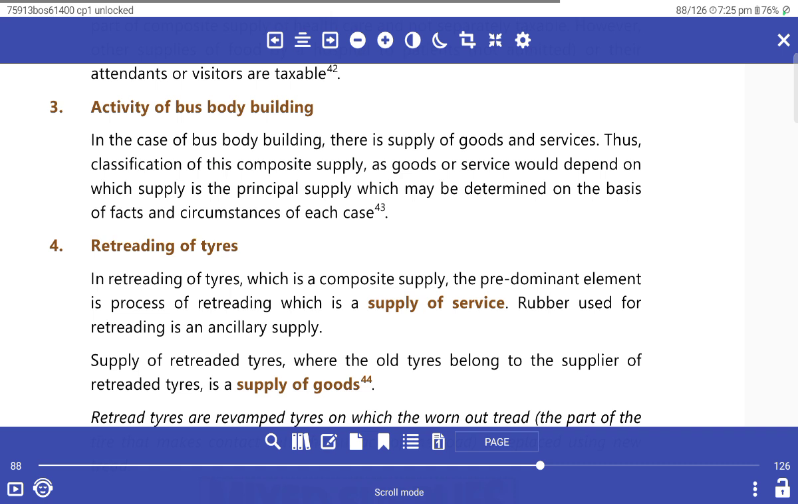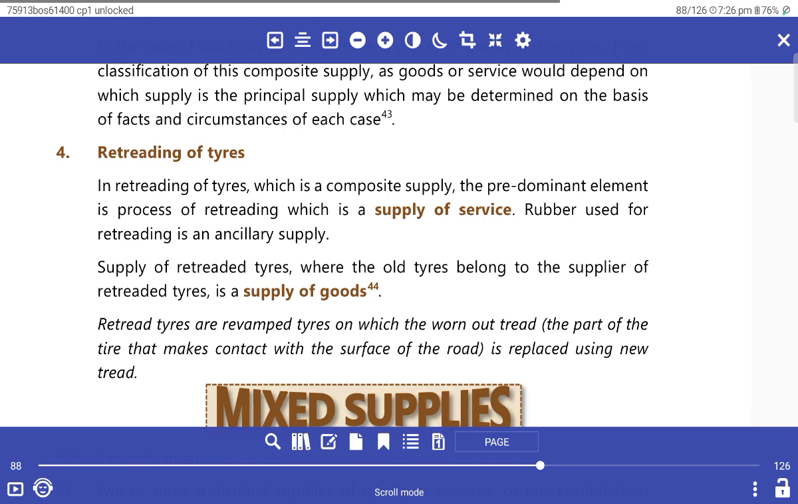Activities of bus body building. In the case of bus body building, there is supply of goods and service. These are classified as a composite supply. Whether goods or service will depend on the principal supply, which is determined on the basis of the facts and circumstances in each case. Next, retreading of tires.